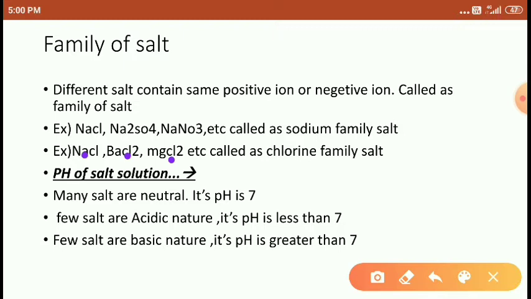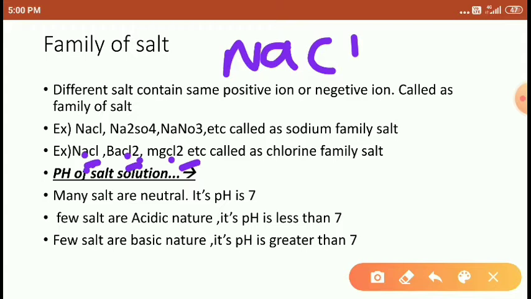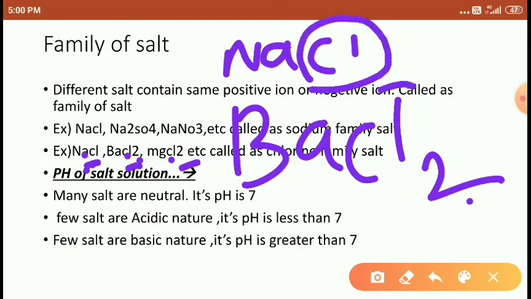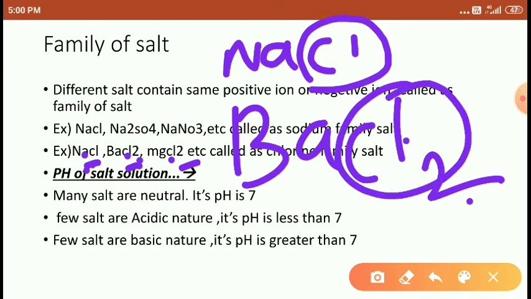One more example: NaCl, BaCl2, MgCl2. Tell me students, what is the common thing here? Chlorine, Cl. Chlorine is present, but in a different ratio. Sodium chloride contains only 1 Cl, BaCl2 contains 2 Cl. The number of chlorine does not matter. We just have to count the chlorine atoms present.